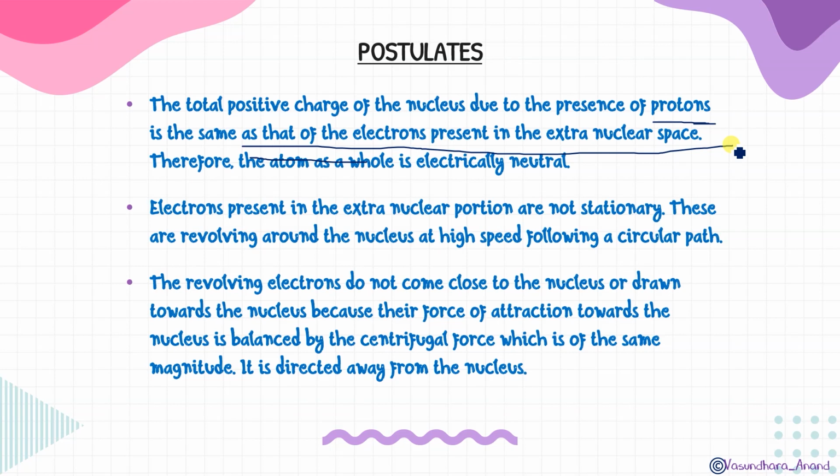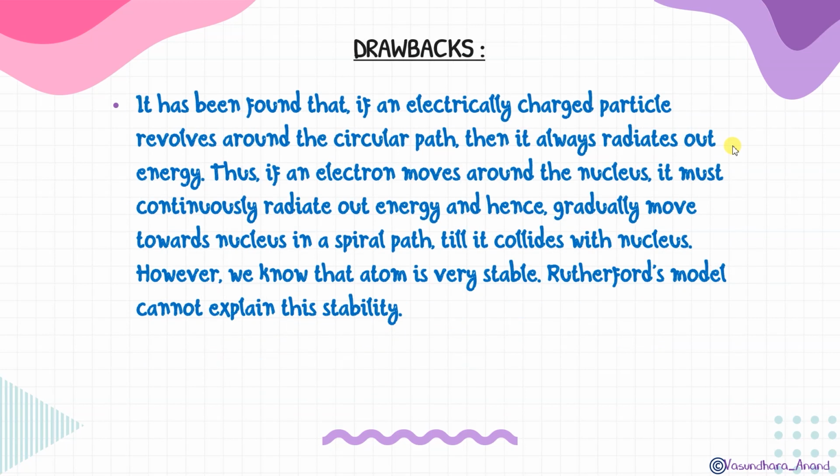That was like the electrons were moving around, so that was maintained by centrifugal force, which is of the same magnitude. जितना वो अपने तरफ attract कर रहा है nucleus, उतना ही वो centrifugal force लगा रहा है, and that's why it is in a fixed path. It is directed away from the nucleus. Now, what is the drawback? Okay, सब explain तो कर दिया, but some limitation is there, some drawback is there. So what was the drawback?